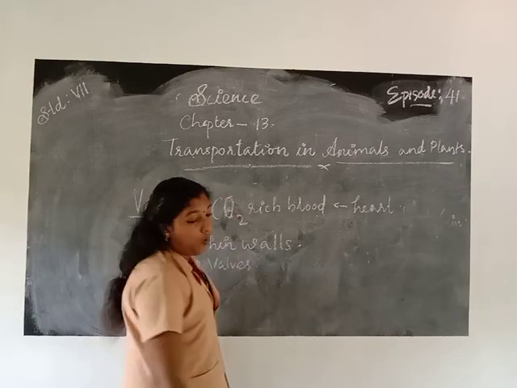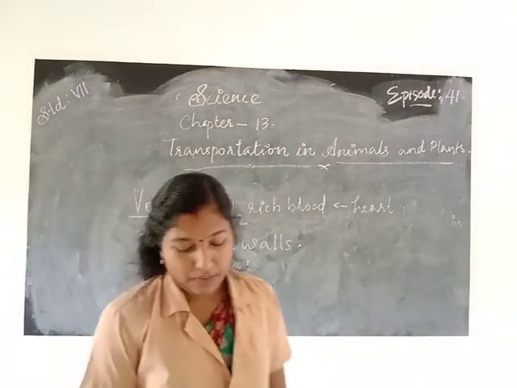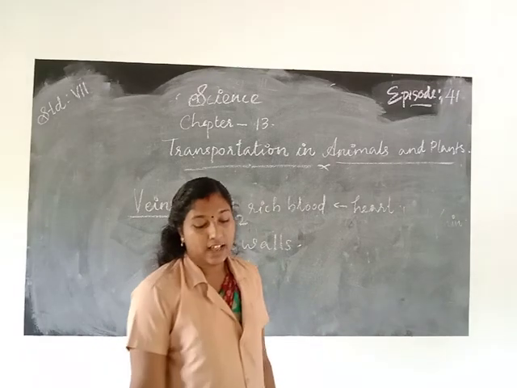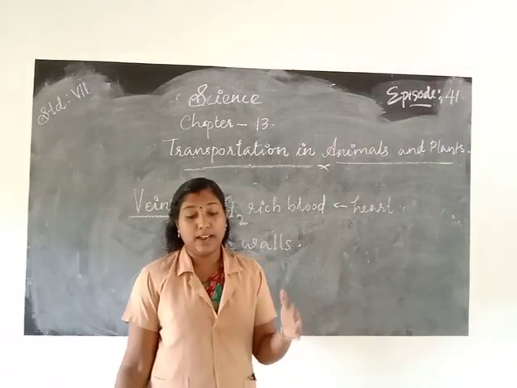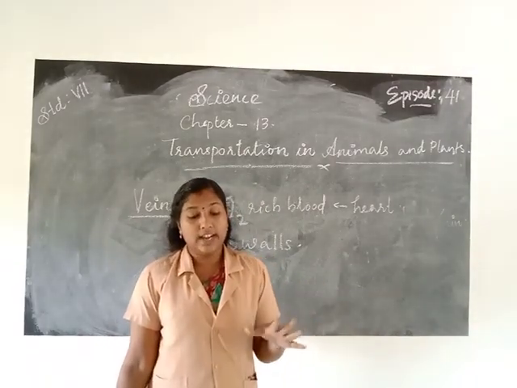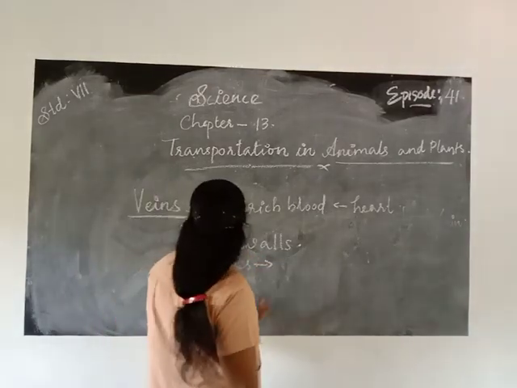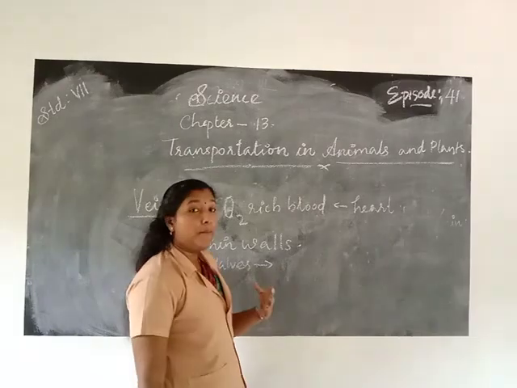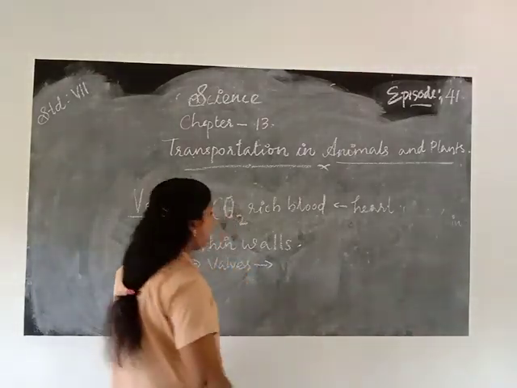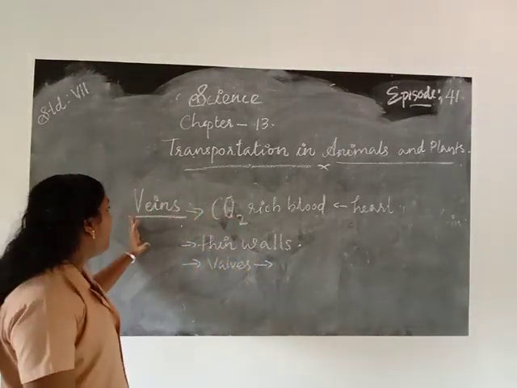Those valves allow blood to flow only towards the heart. Okay, so that is about veins.